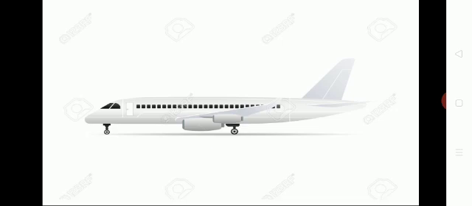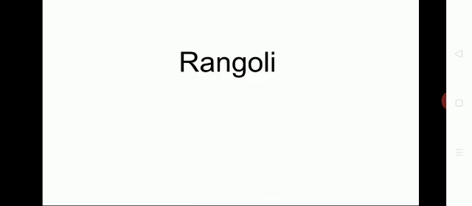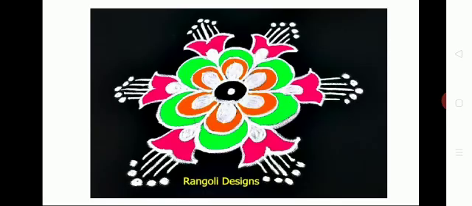Next, we can see Rangoli. So, what is Rangoli? It is an art form. It is usually made during Diwali, Onam, Pongal, and other festivals in the Indian subcontinent. Yes, so we can say this makes a pattern.